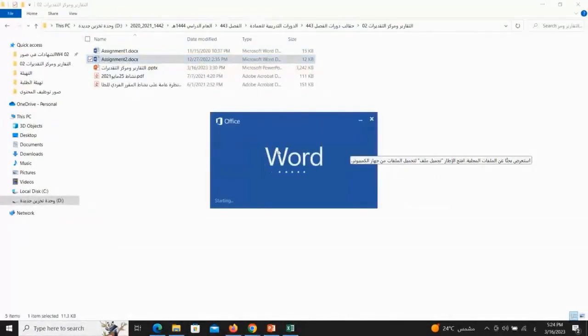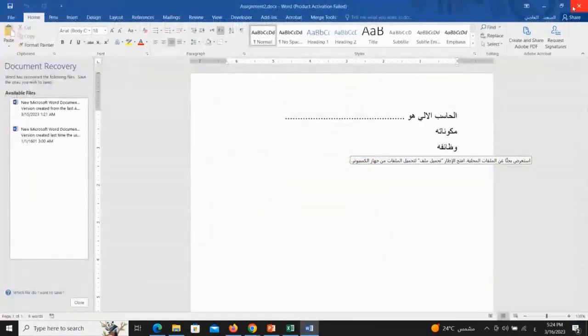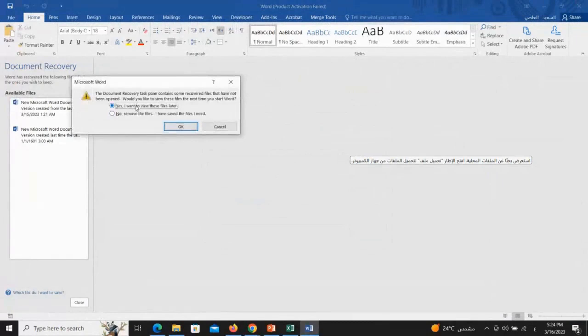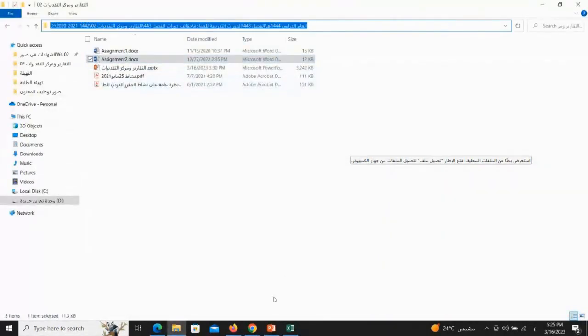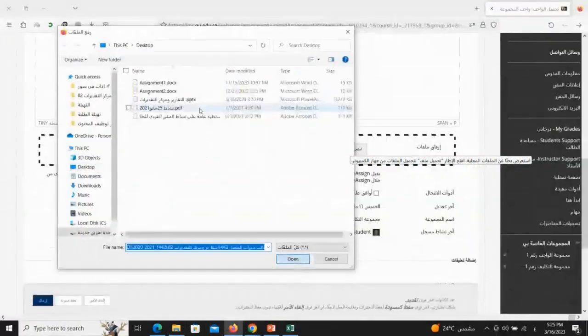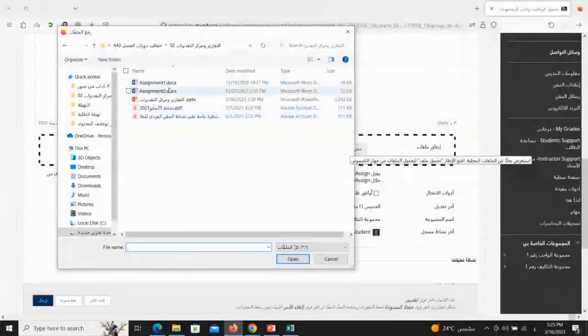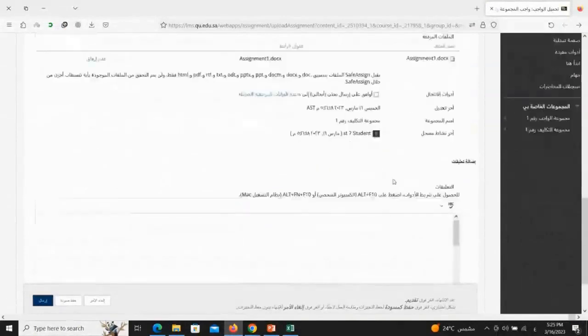To address the topic of plagiarism, let me show you the plagiarism issue so you can see it for yourselves. No, I don't want assignment 1. I need assignment 1. I come here and select assignment 1. All right, the student has uploaded their file. I want to go to assignment 2, but I need to go to assignment 1. The student uploaded his file.